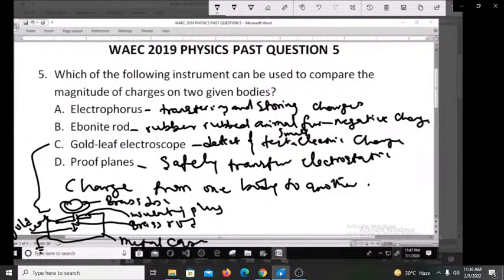The metal case in this gold leaf electroscope is normally connected to the earth. So we say it is earthed, to prevent the accumulation of charges due to external influence. The leaf is the sensitive part of the instrument. Its position shows the presence of charges in the charged rod. So you can easily use it to compare the magnitude of charges in two bodies. So with that, we're going to pick C as the answer.